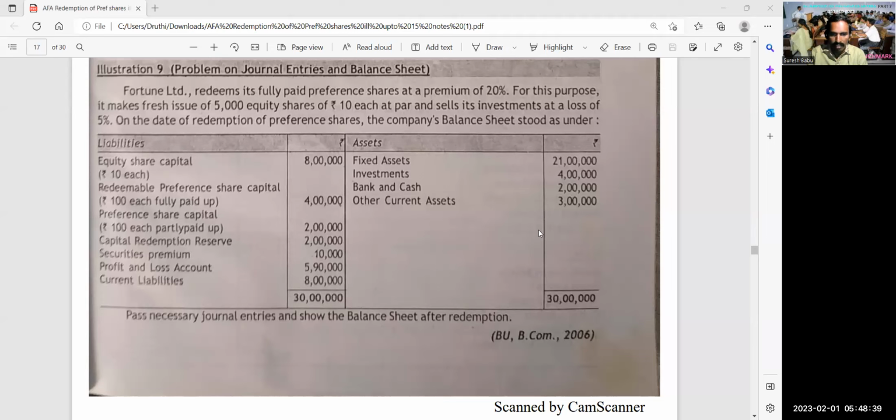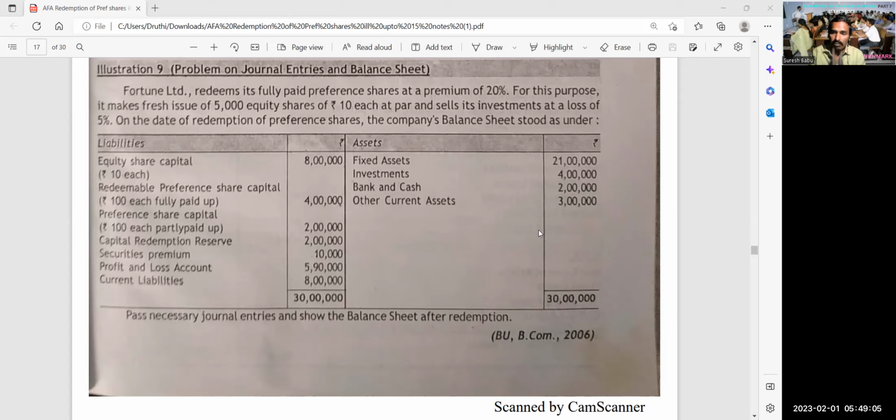Then write the common journal entries, very, very important. And look into the sum, whether the redemption is at par or at premium. For redemption, how much nominal capital is required? For premium, how much premium is also required?